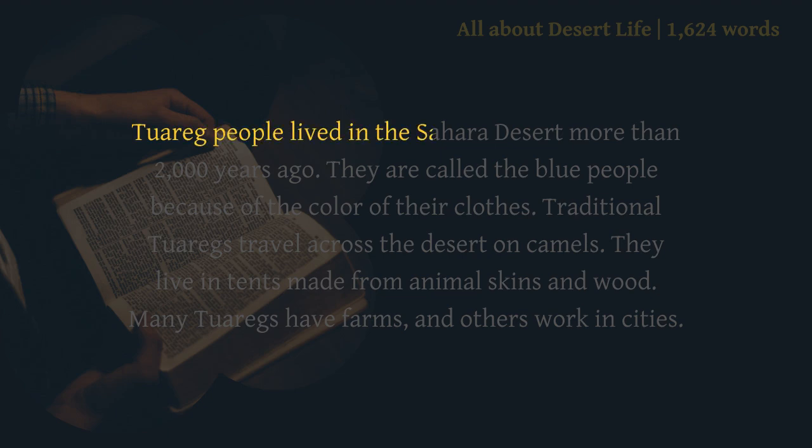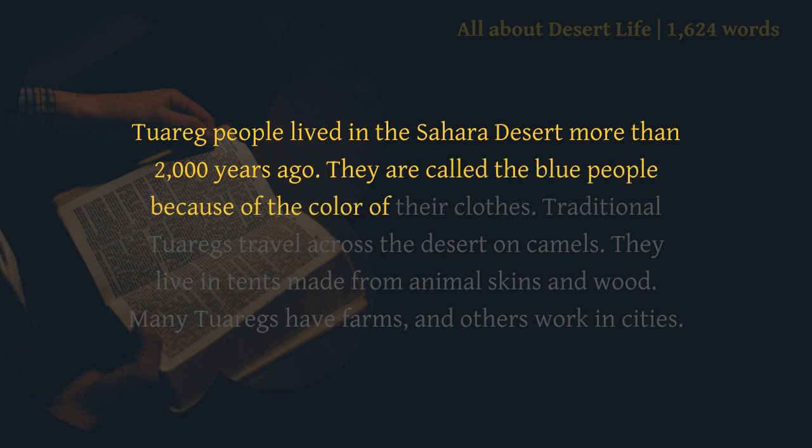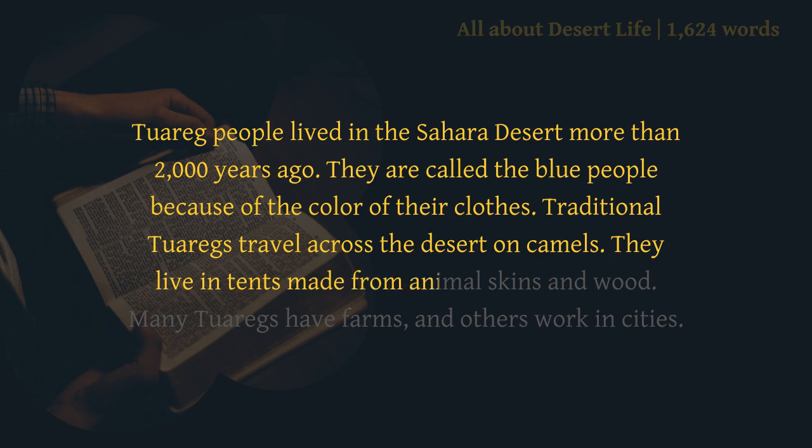Tuareg people lived in the Sahara Desert more than 2,000 years ago. They are called the Blue people because of the color of their clothes. Traditional Tuaregs travel across the desert on camels. They live in tents made from animal skins and wood. Many Tuaregs have farms, and others work in cities.